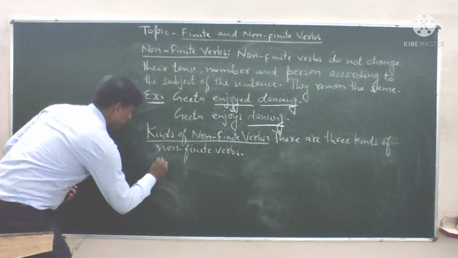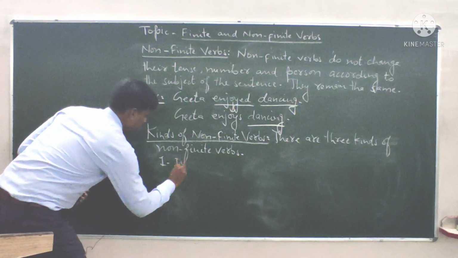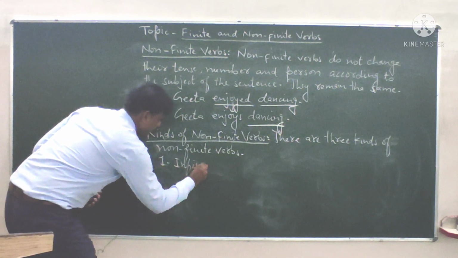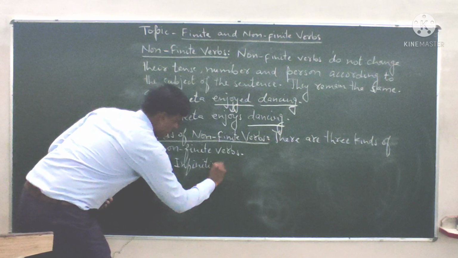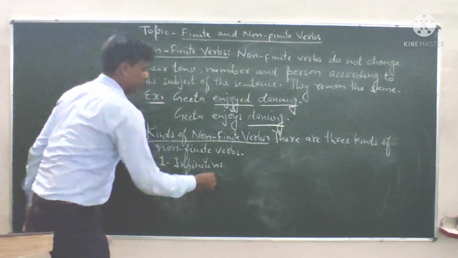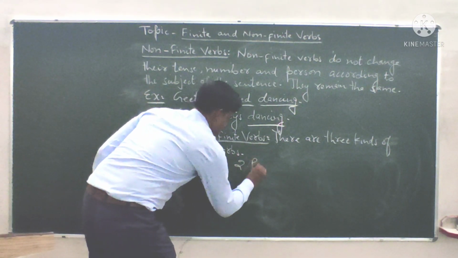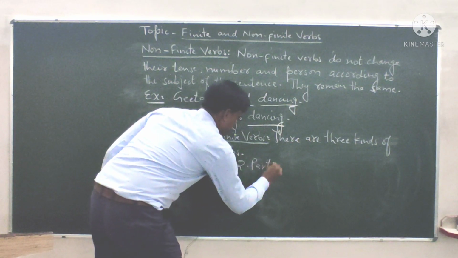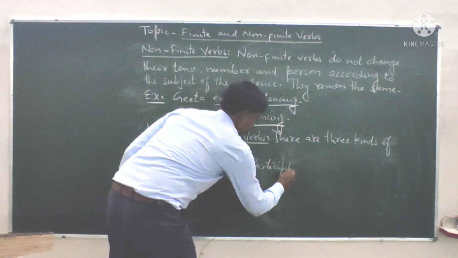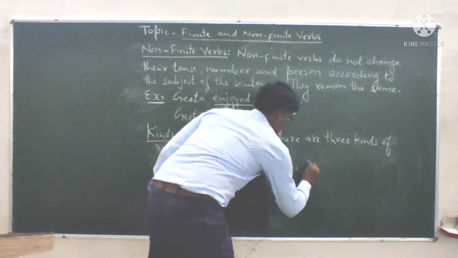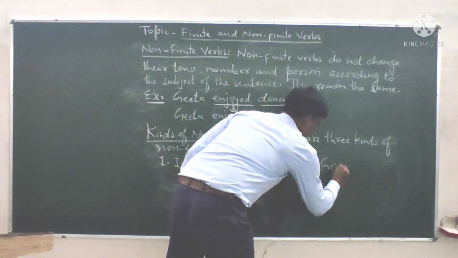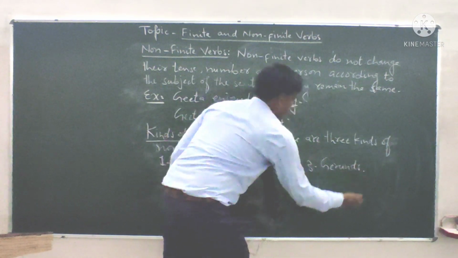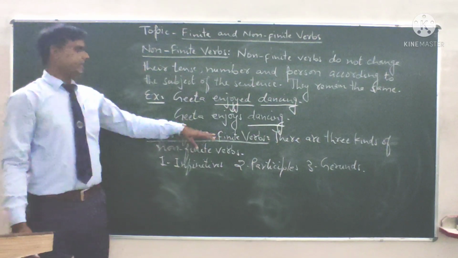Number one, infinitives. Number two, participles. And number three, gerunds. So, kinds of non-finite verbs.